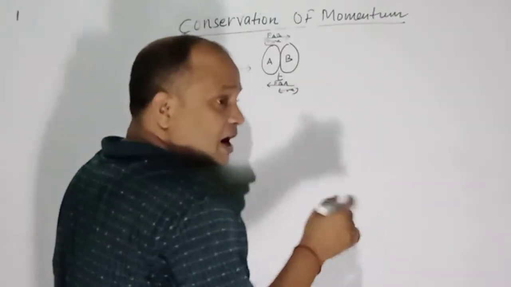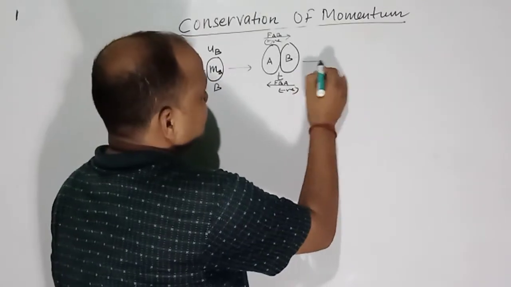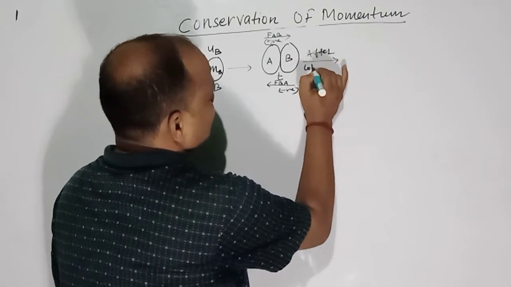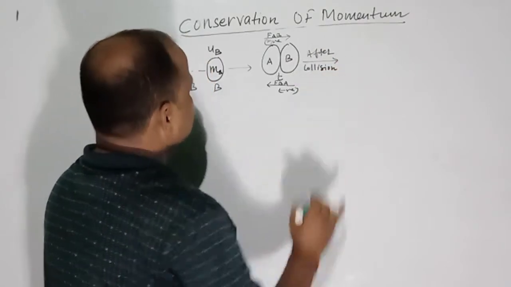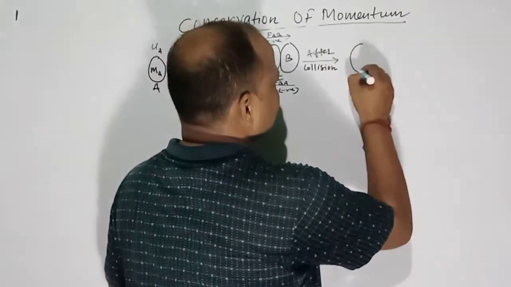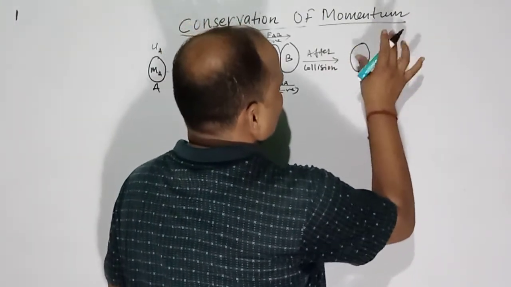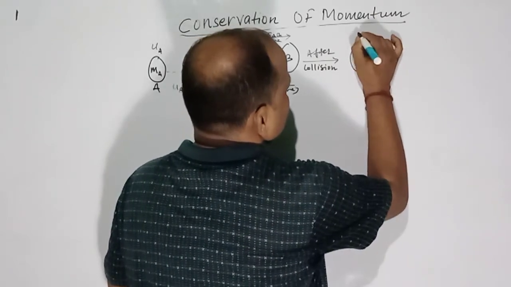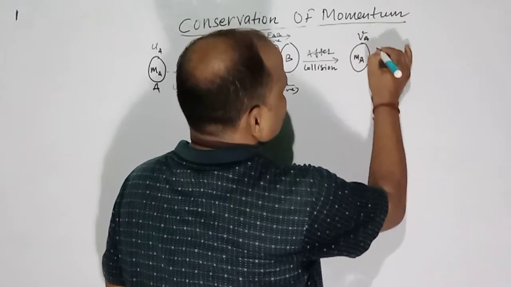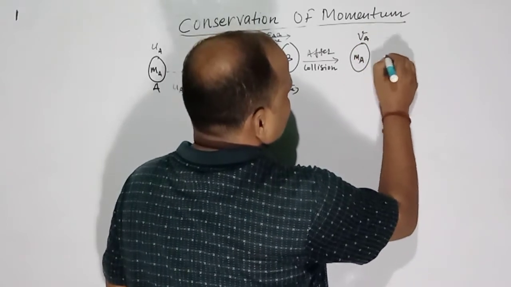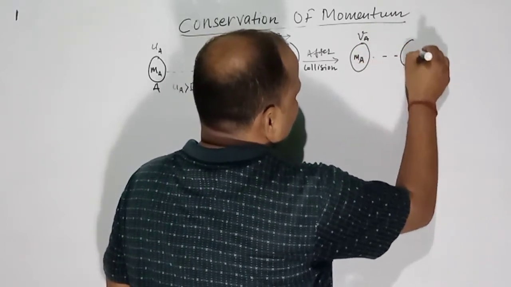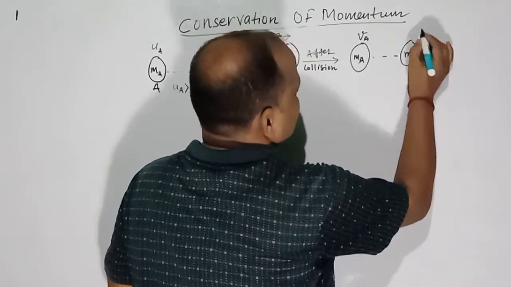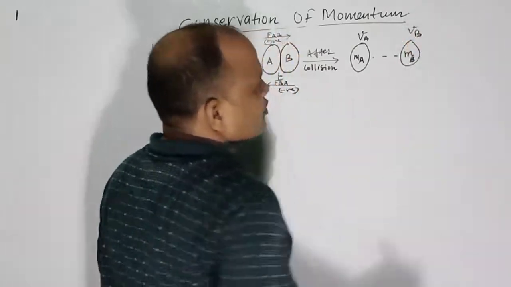So what happens after the collision? After the collision, the velocity of body A, whose mass is ma, changes to va, and the velocity of the body which has mass mb changes to vb.